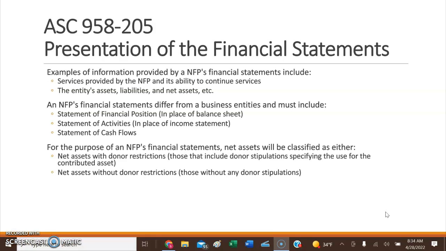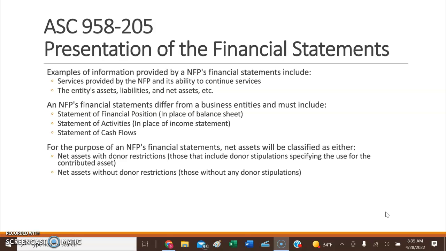Also, the way that their financial statements differ from a typical business entity is that rather than the typical balance sheet, they have a statement of financial position, and rather than the typical income statement, they will have the statement of activities, and then they will have the statement of cash flows also.